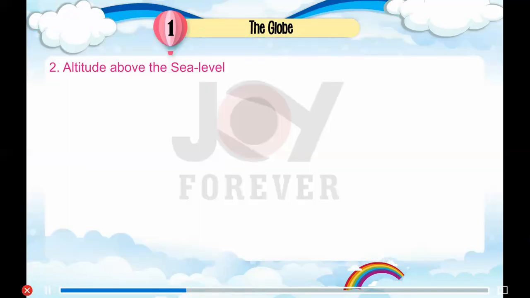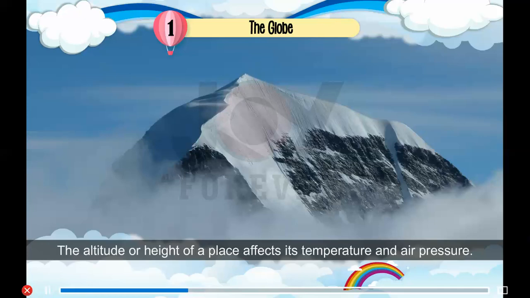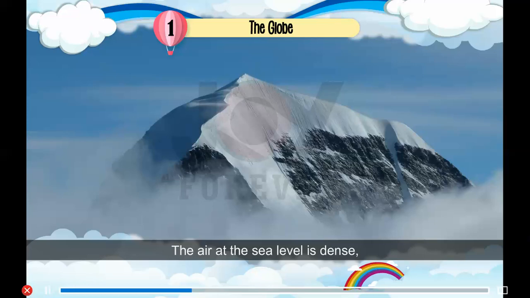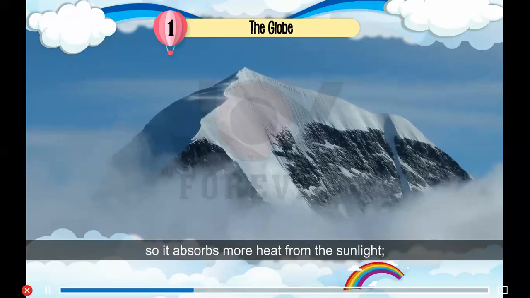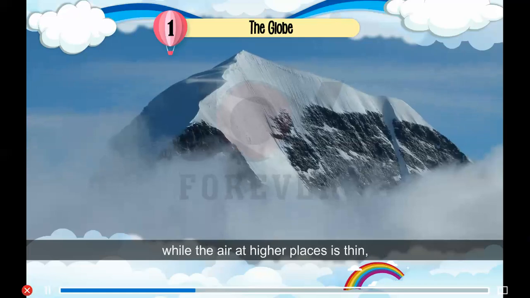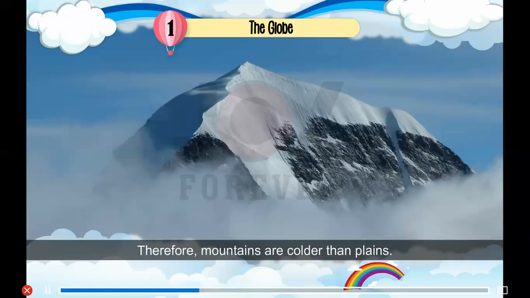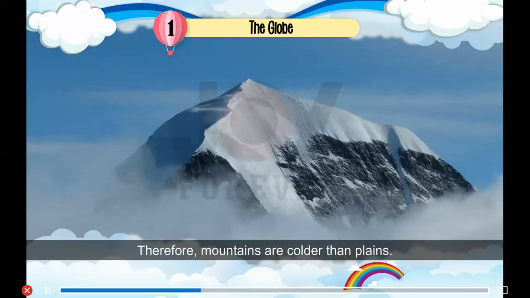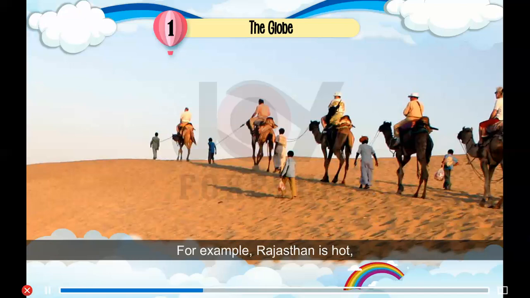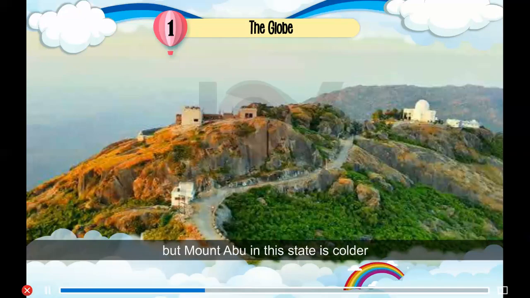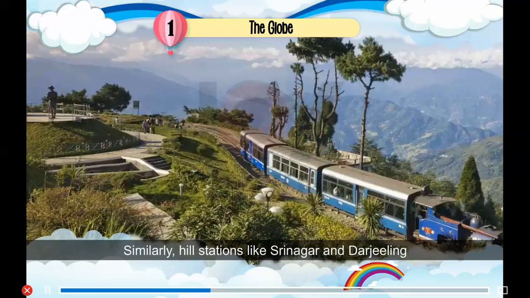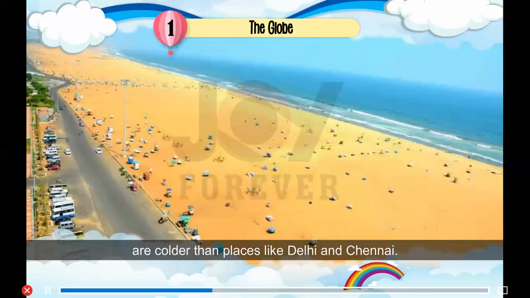2. Altitude above the sea level. The altitude or height of a place affects its temperature and air pressure. The air at the sea level is dense, so it absorbs more heat from the sunlight, while the air at higher places is thin, so it absorbs less heat. Therefore, mountains are colder than plains. For example, Rajasthan is hot, but Mount Abu in this state is colder because it is located at a high altitude. Similarly, hill stations like Srinagar and Darjeeling are colder than places like Delhi and Chennai.